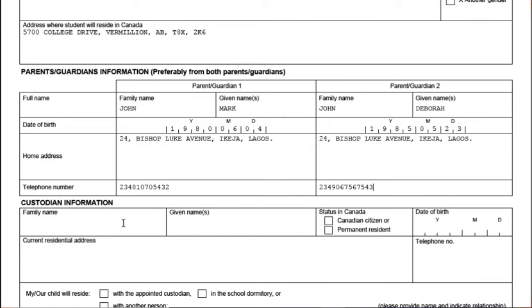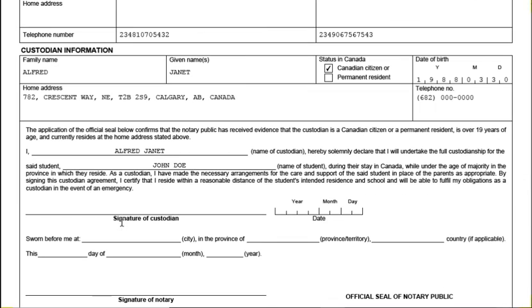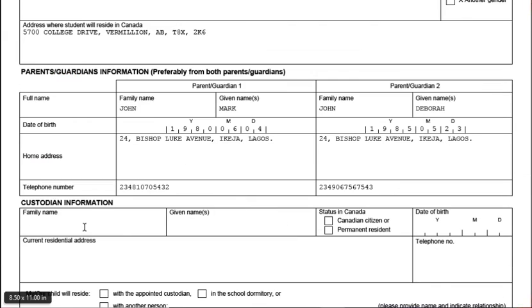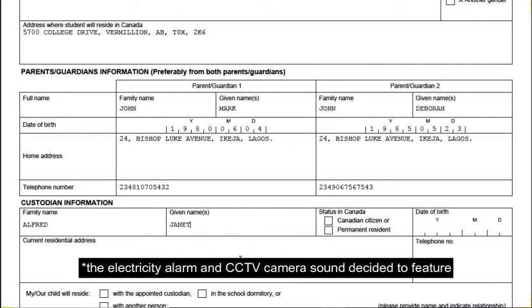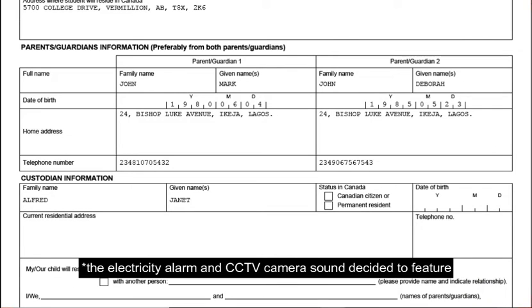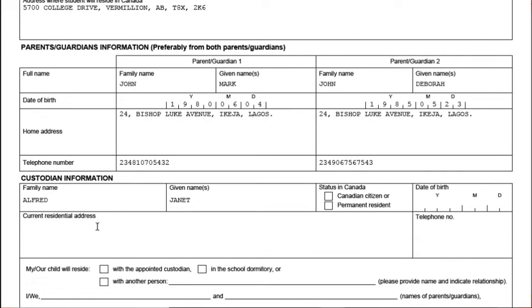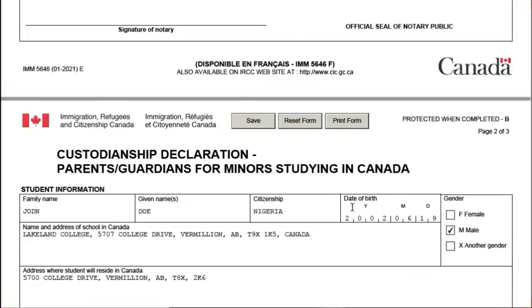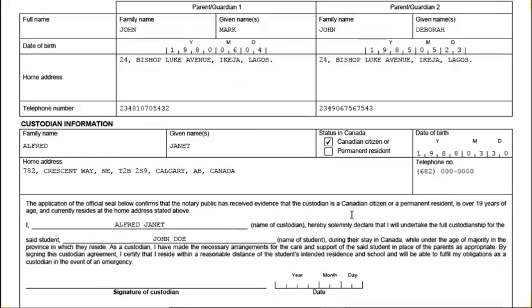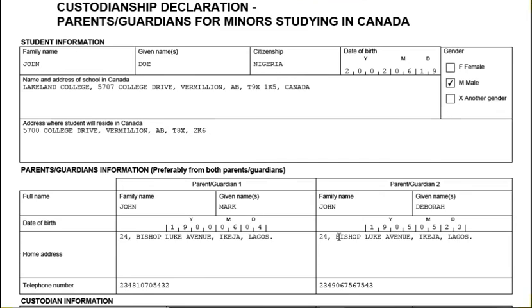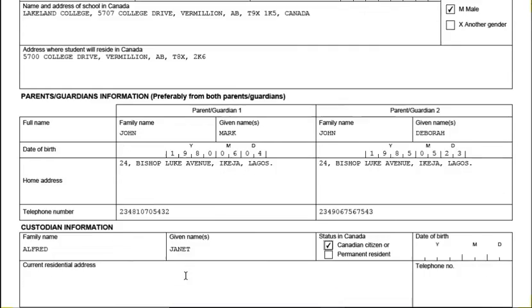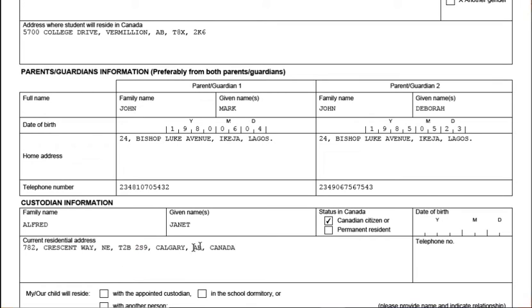Now we need to input the custodian information. We need to repeat it. We have Alfred Janet. We have Canadian citizen, and the residential address.